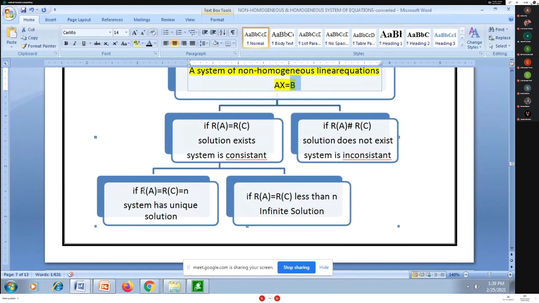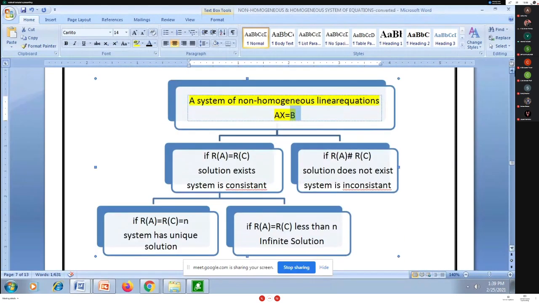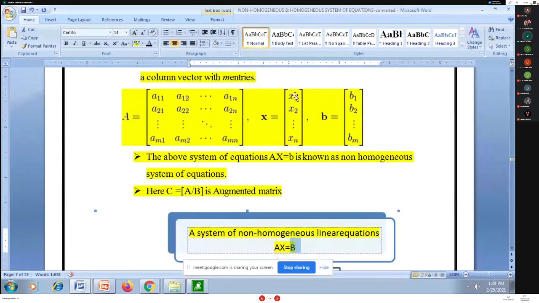If the rank of A is equal to the rank of the augmented matrix C is equal to n. n means the number of unknowns. For this system, how many unknowns are there? I have the unknowns x1, x2, x3 up to xn. Yes, I have a total of n unknowns.